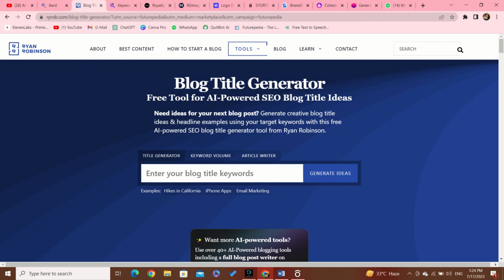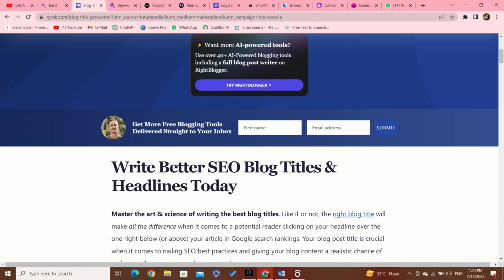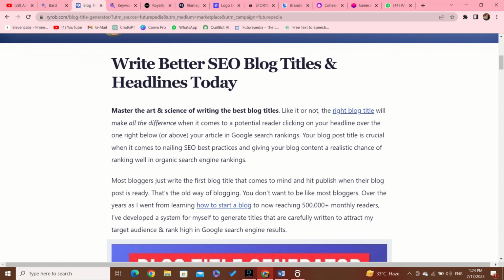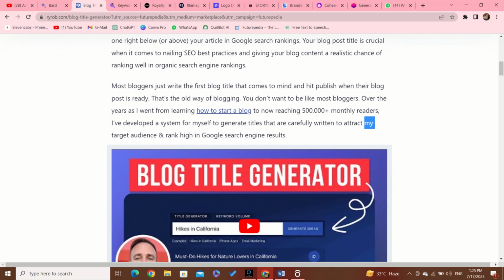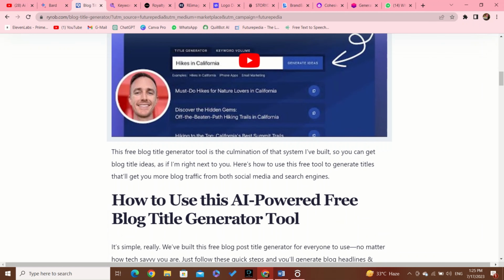Second website is Blog Title Generator. An AI-powered blog title generator is a clever tool designed to help writers and content creators come up with catchy and attention-grabbing titles for their blogs. Using advanced algorithms and language capabilities, this AI analyzes the topic or content of the blog and generates multiple creative and relevant title options. It saves time and sparks inspiration, as users no longer need to struggle with brainstorming titles